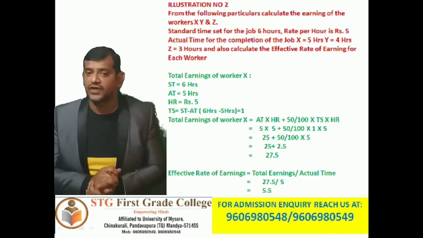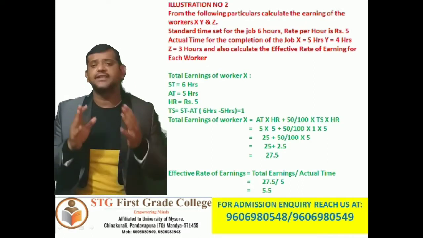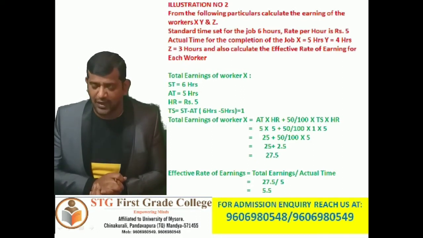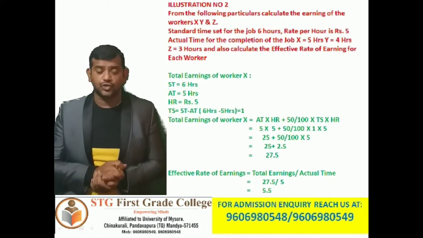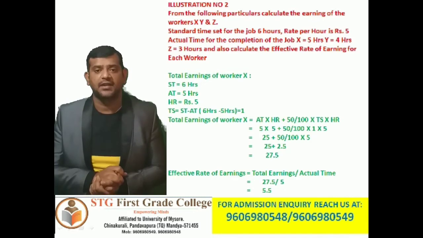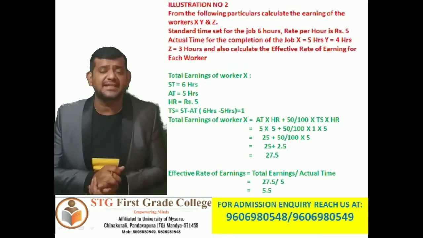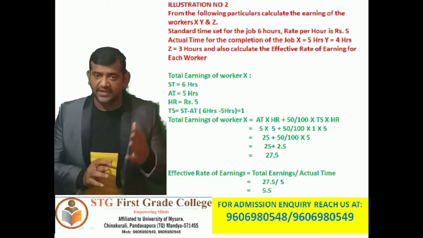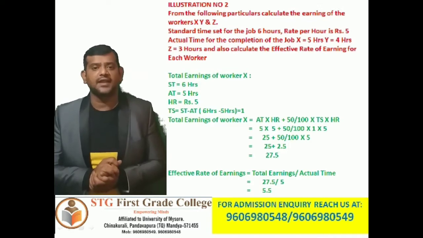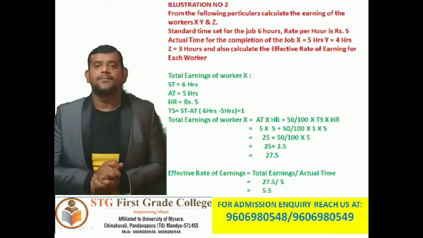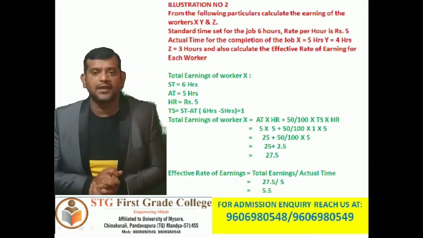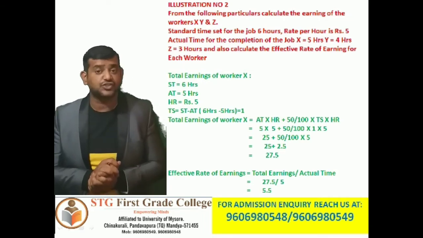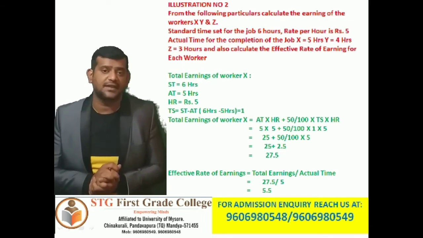Total earning of worker X, that is AT into HR plus 50 divided by 100 into time saved into HR. So that is equal to AT actual time 5 into HR hourly rate 5 plus 50 divided by 100 into time saved 1 into hourly rate 5.